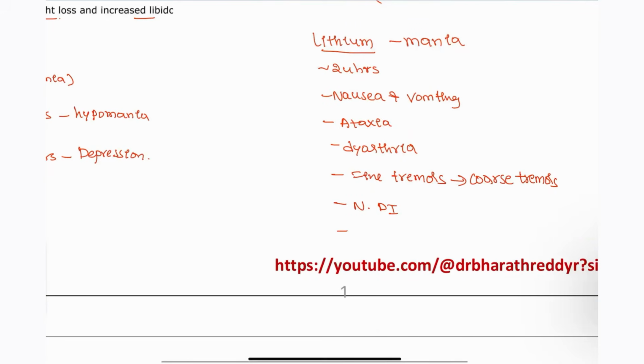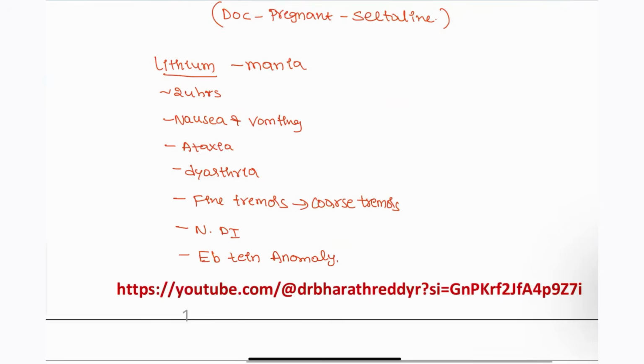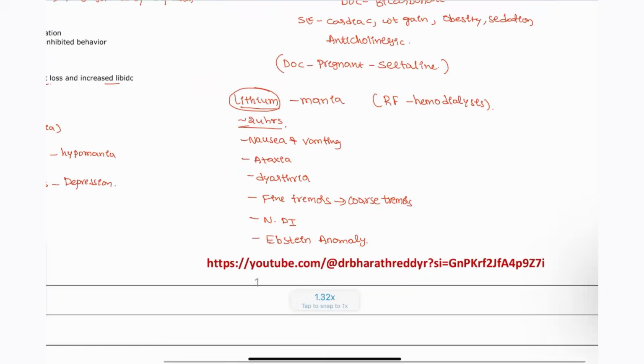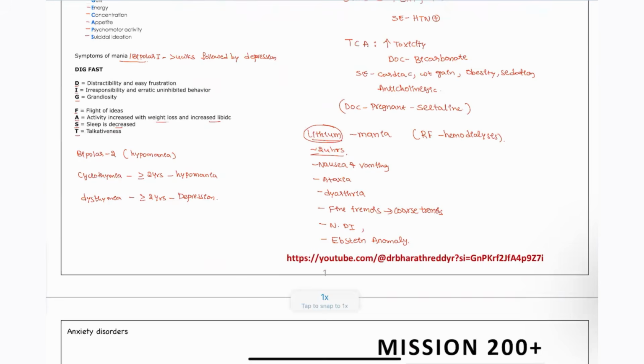And if the mother is taking it, then it can cause Ebstein's anomaly, right? And if we don't give immediate treatment, this can cause severe renal failure. So even hemodialysis is needed for this patient, right? So this is how lithium toxicity will be seen in patients. That's why for patients who are taking lithium, we have to check whether the threshold is crossed or not. And also it can affect the thyroid. Thyroid dysfunction is also seen with lithium.